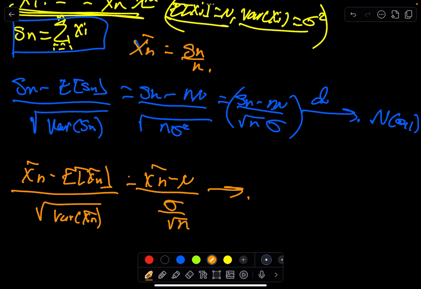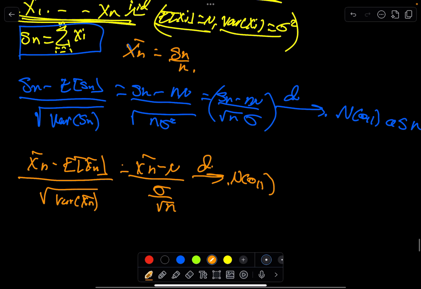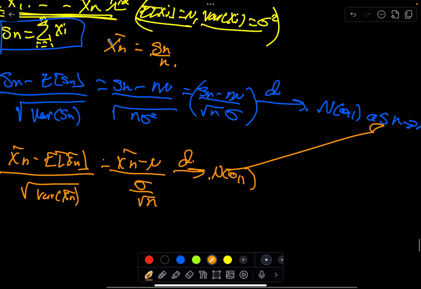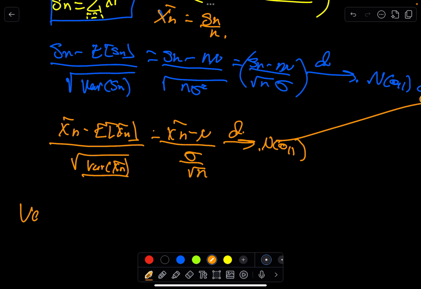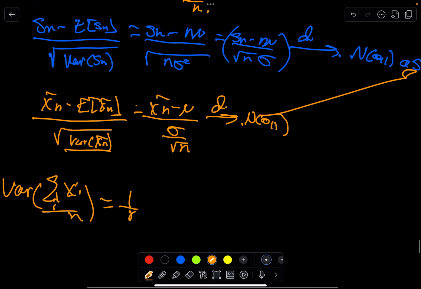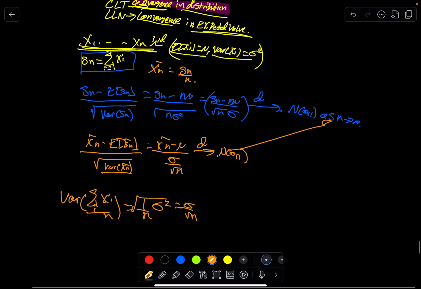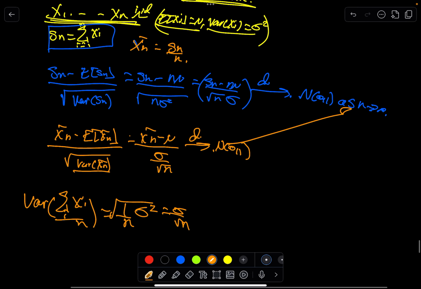This also converges in distribution to normal 0, 1 as n goes to infinity. The reason this is true is that the variance will be 1 over n times the variance of xi, so sigma squared over n, and then we take the square root, so we get sigma over root n.